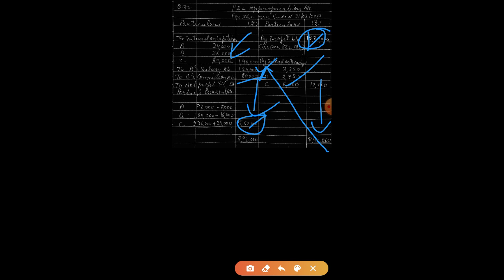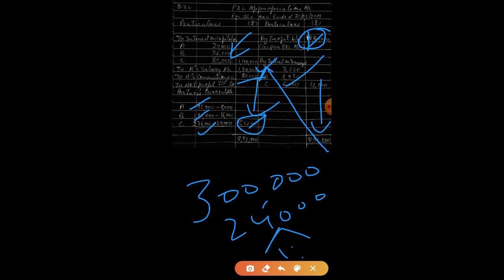It is divided in their PSR, and according to that, A will get 92,000, B will get 1,84,000, and C will get 2,76,000. But the minimum guaranteed profit was 3 lakh, isn't it? 3 lakh was to be paid to C. So this deficiency of 24,000 will be borne by whom? A and B. In which ratio? 1:2, isn't it?